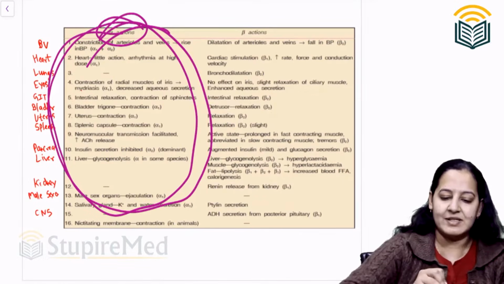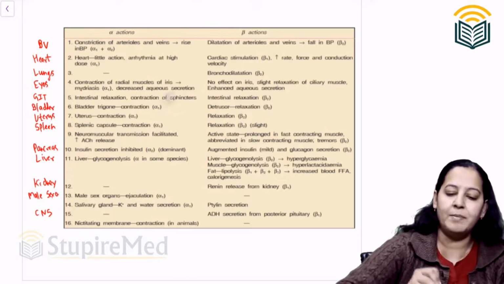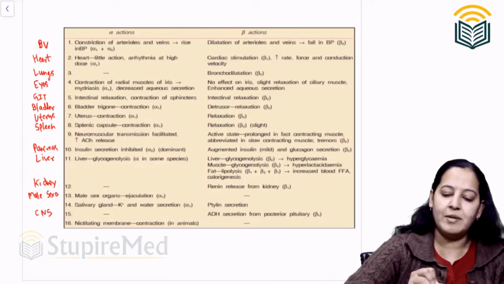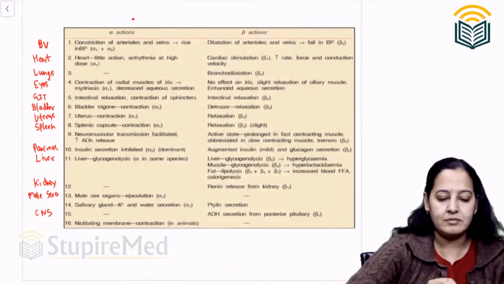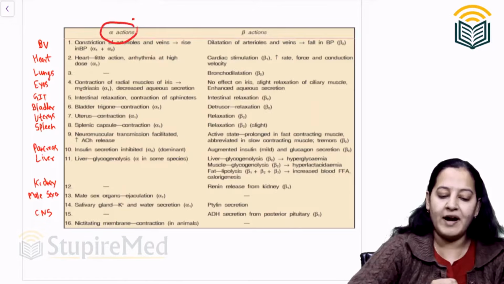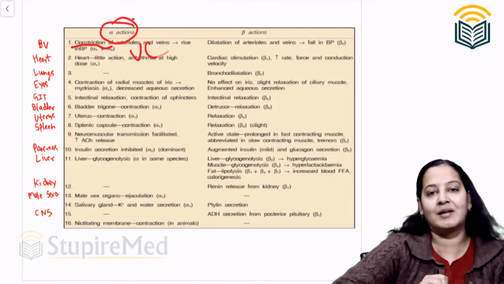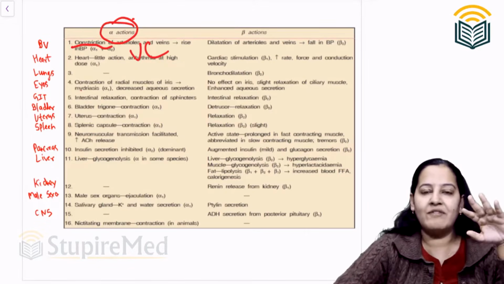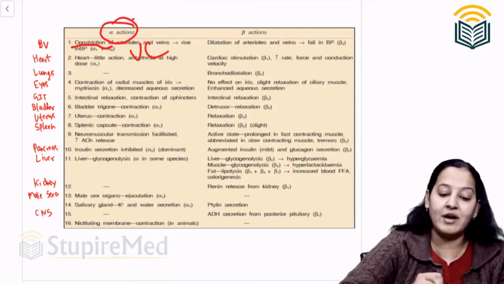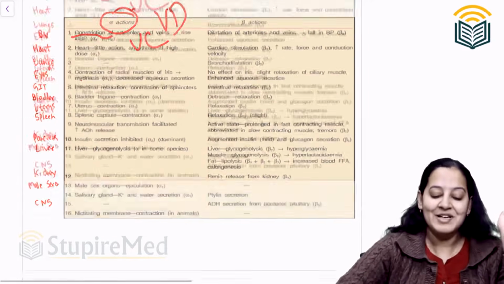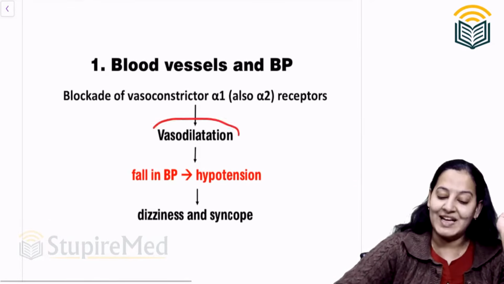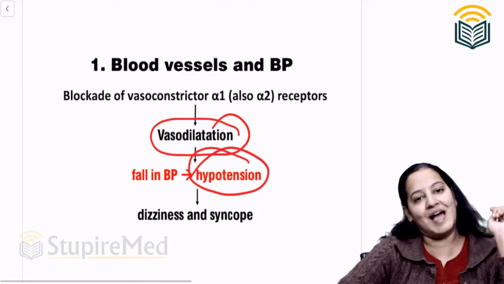Coming to blood vessels first. What will happen on blood vessels? You only tell. Normally noradrenaline was causing vasoconstriction, but now noradrenaline cannot bind to the alpha receptor. So vasoconstriction will not occur and vasodilatation will occur. So alpha blockers cause vasodilatation, that means fall in BP, that is hypotension.